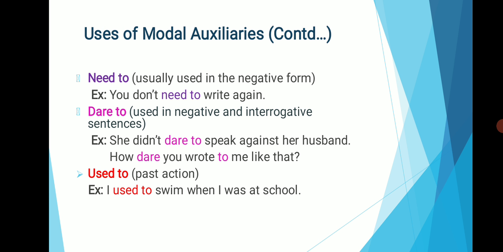Next, we are going to see about the use of the modal auxiliary need to. The modal auxiliary need to is usually used in the negative form. Example, you don't need to write again, or you need not write again. The modal auxiliary dare to is usually used in negative and interrogative sentences. Example, she didn't dare to speak against her husband. How dare you talk to me like that?